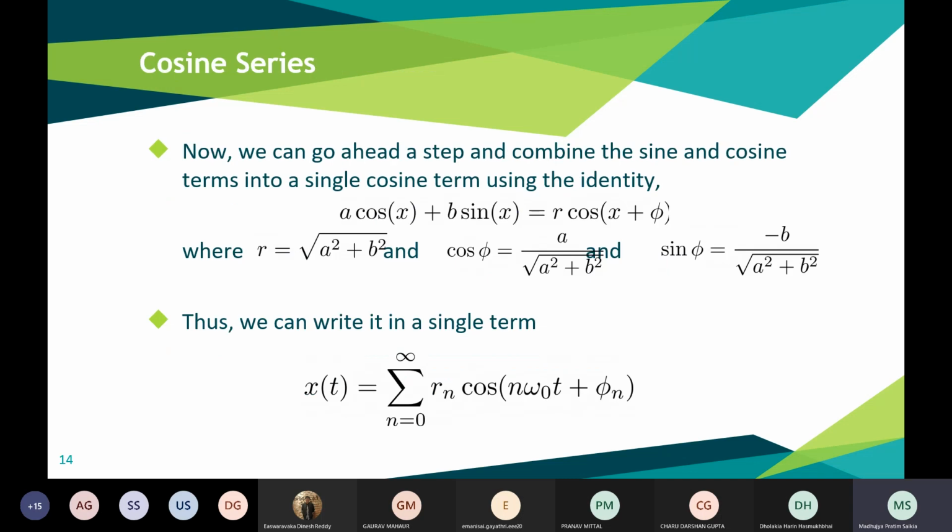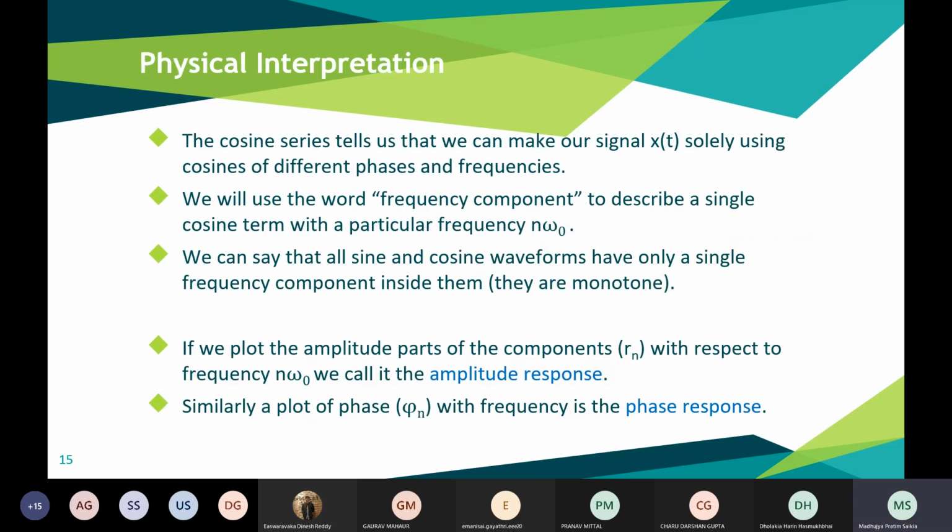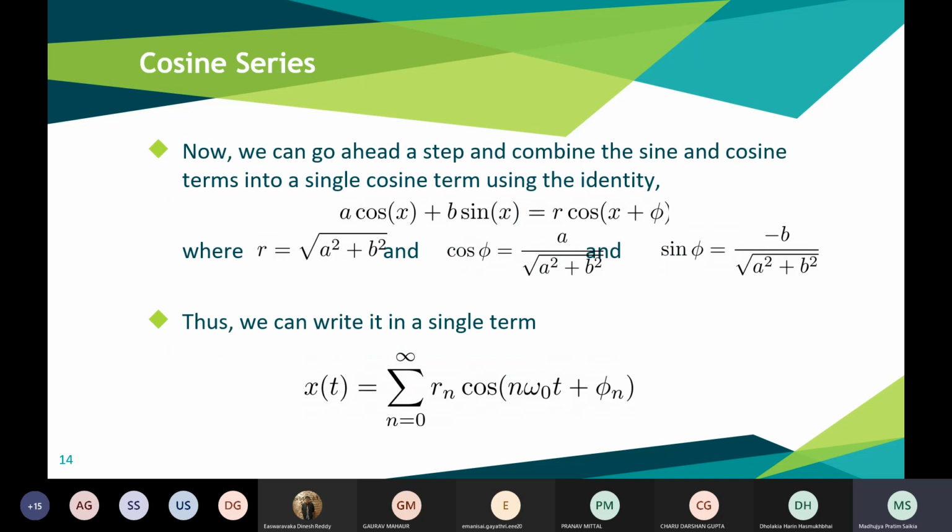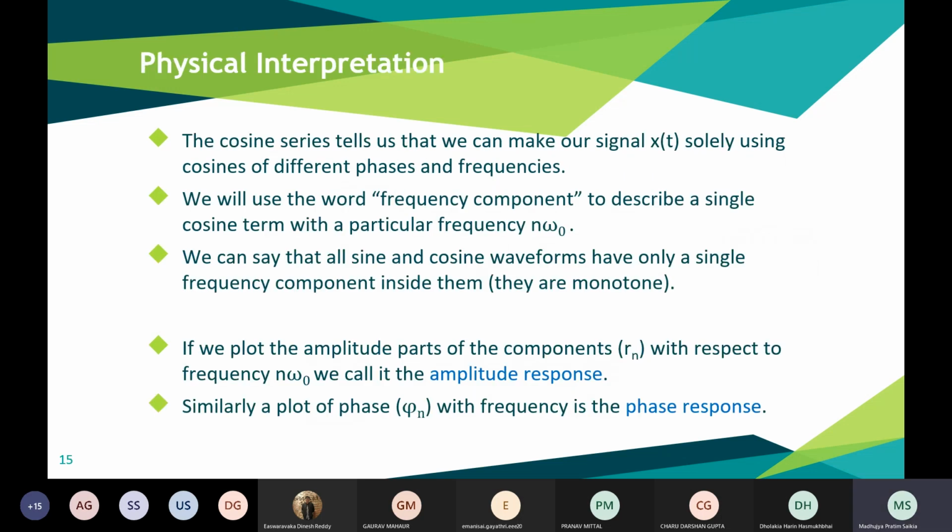Suppose the nth frequency component represents the term Rn cos(n omega naught t), where the frequency component is n omega naught. So all these sine and cosine waveforms have only a single frequency component inside them.